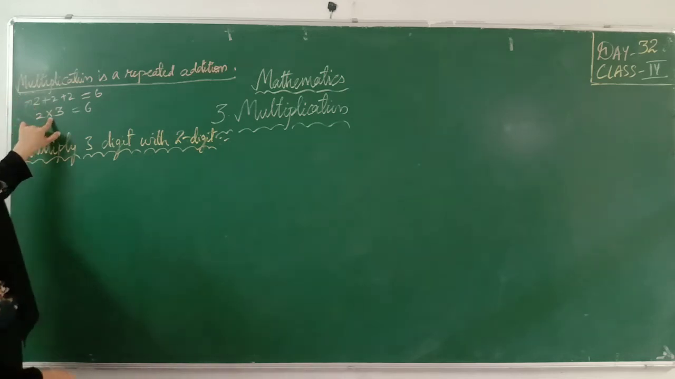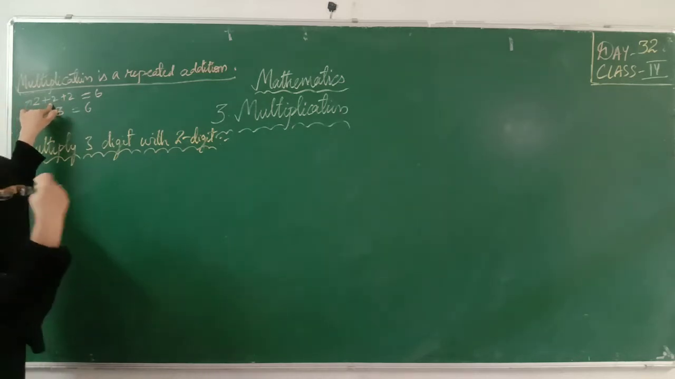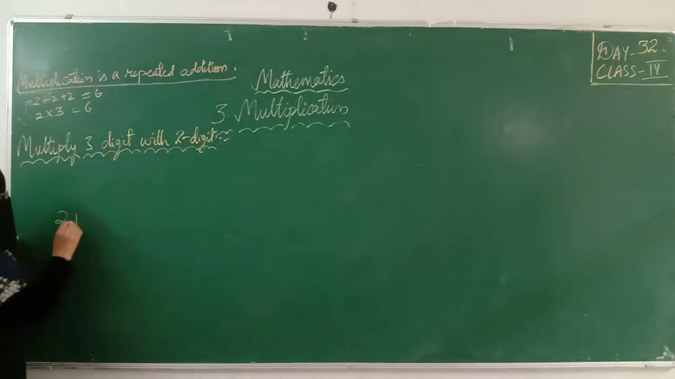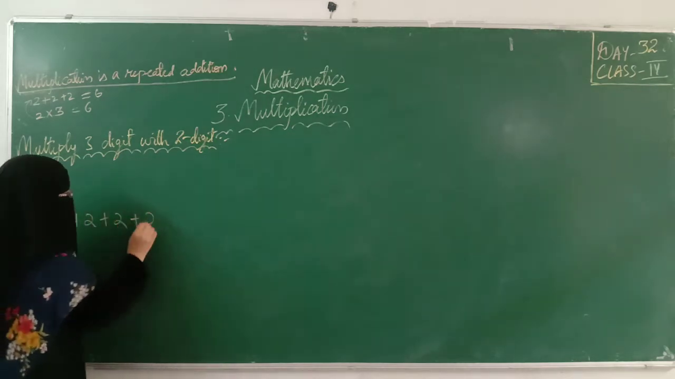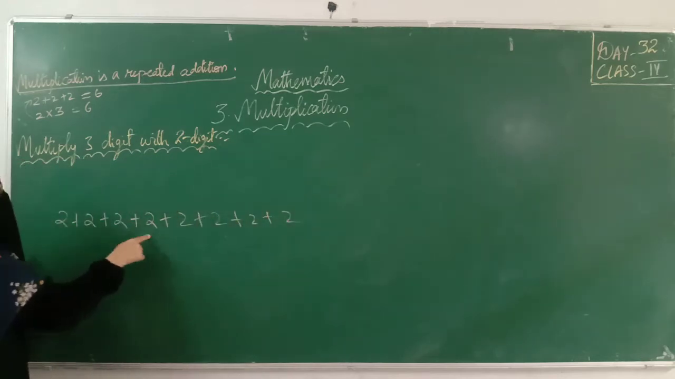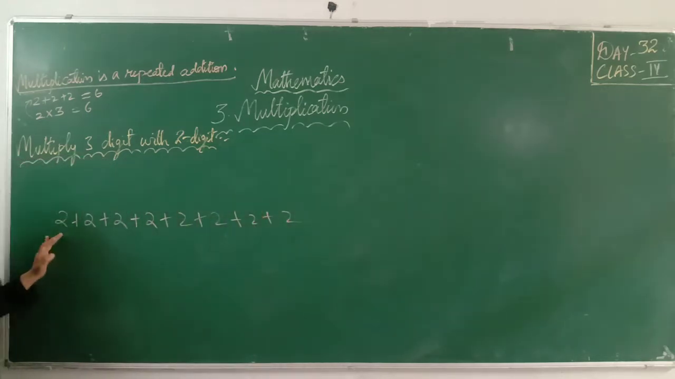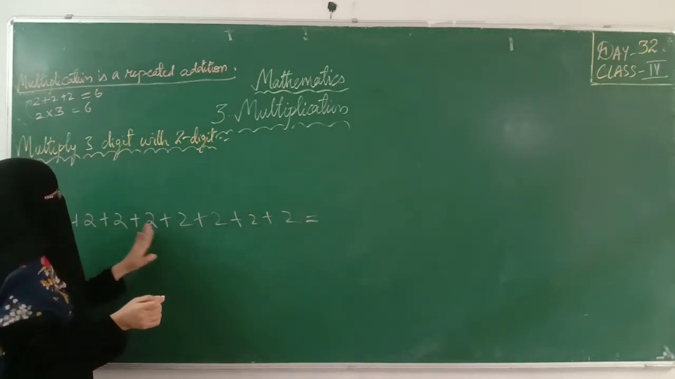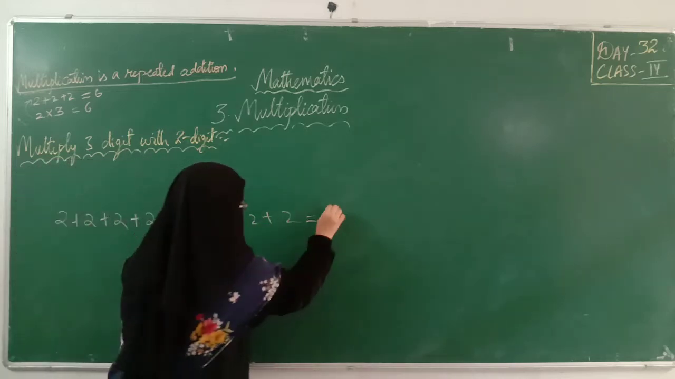जो नंबर को आप बार बार repeatedly add करते हैं उसको आप डायरेक्ट भी मल्टीप्लाई करते. See here, if I'm writing 2 plus 2 plus 2 plus 2, 8 times, 1, 2, 3, 4, 5, 6, 7, 8. I'm writing this so long and then writing the answer. 2 plus 2, 4, 6, 8, 10, 12, 14, 16.